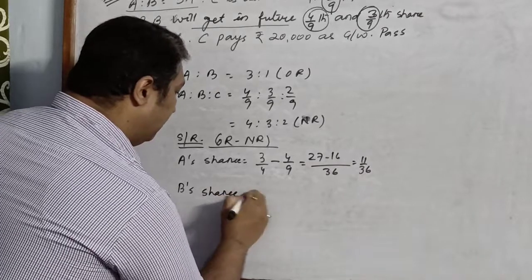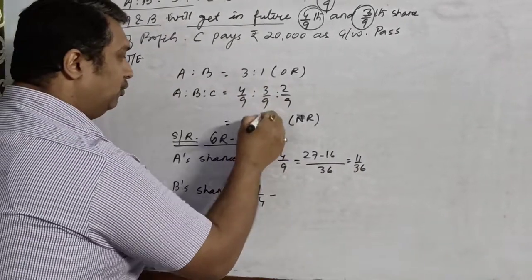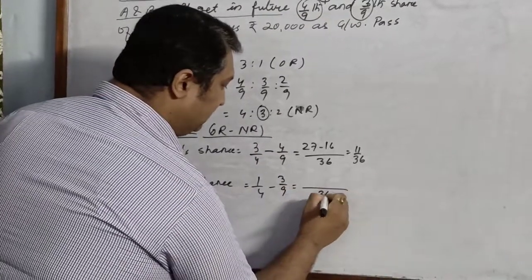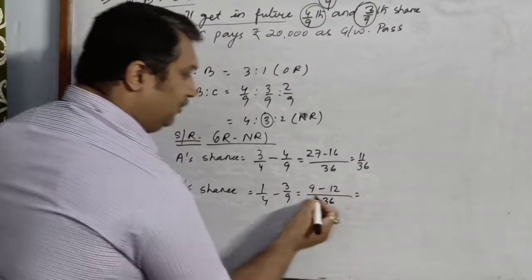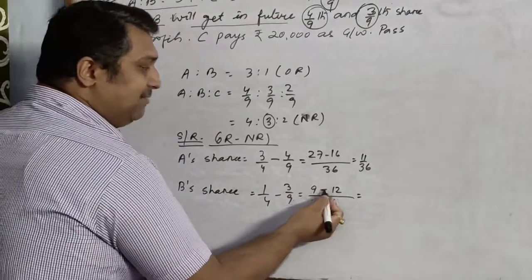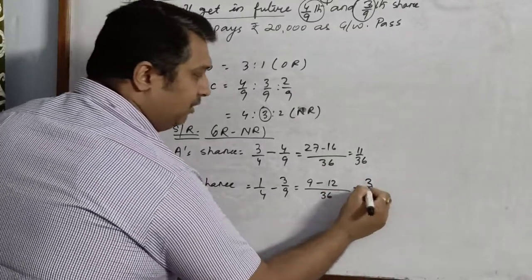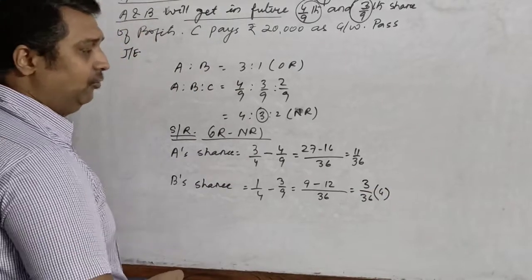B, old ratio is 1/4, whereas the new ratio, he is taking 3/9. So if you take the LCM 36, 9 minus 12. So you can see there is 9 minus 12. So we are not going to write the negative term. We will write 3/36, but in the bracket we will write goodwill.